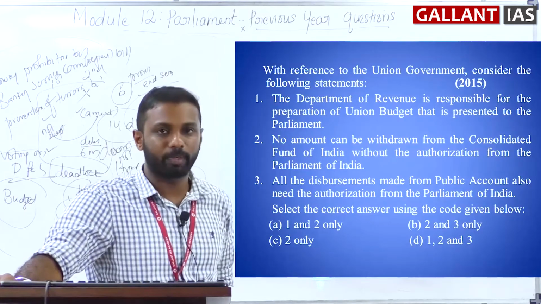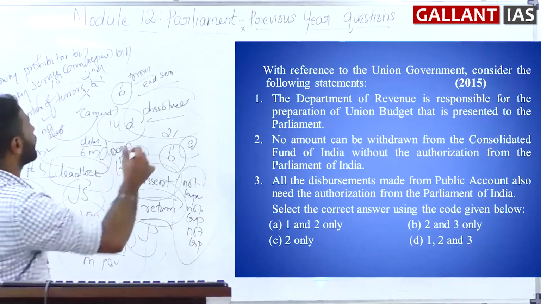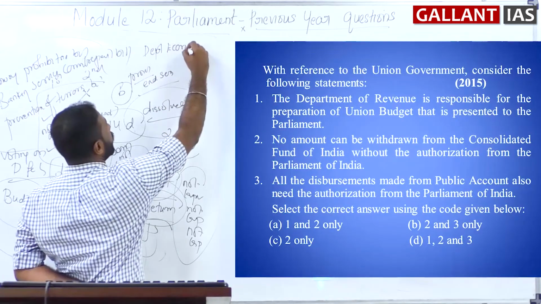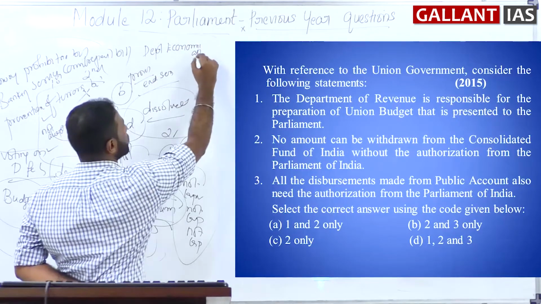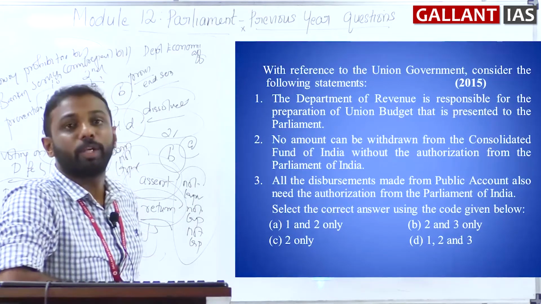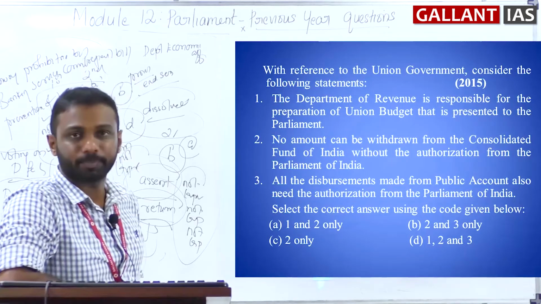See, regarding statement number 1, it is not the Department of Revenue but the Department of Economic Affairs. The Department of Economic Affairs is responsible for the preparation of the union budget and not the Department of Revenue. So 1 is a wrong statement.